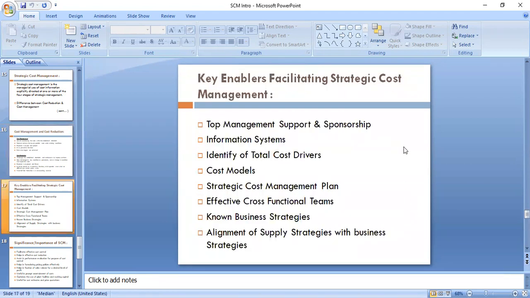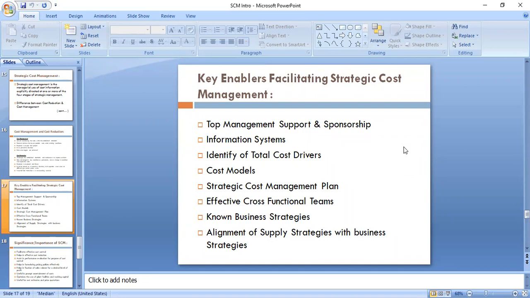Right. Then, which are the factors which enable strategic cost management to be implemented successfully in the organization in achieving the business objectives? So, the first factor which facilitates strategic cost management is top management support and sponsorship. Correct.